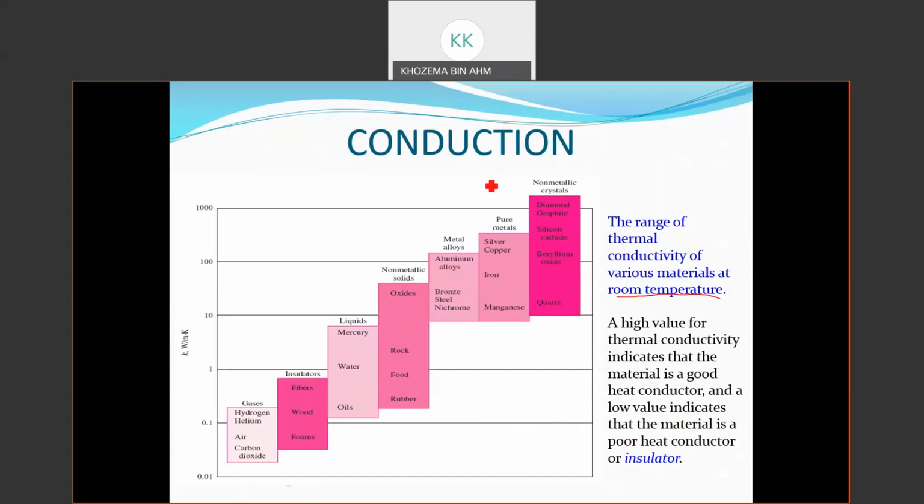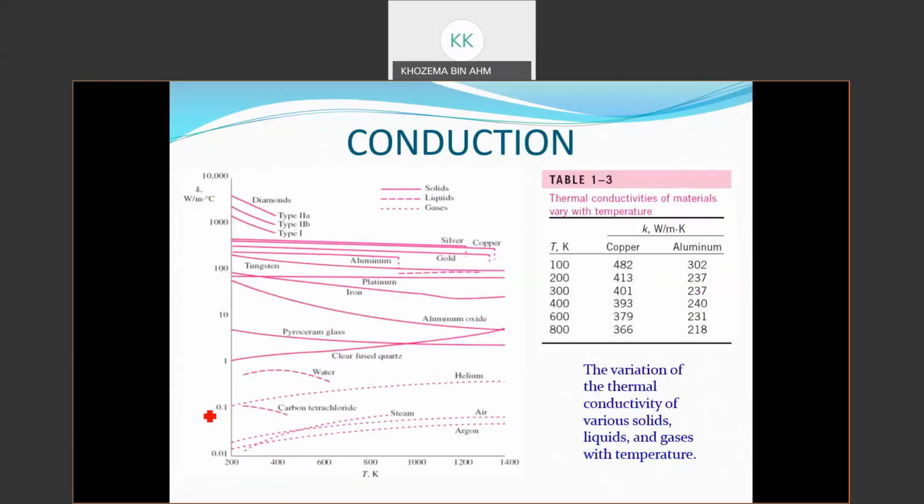You can see here, graphene and diamond, you can say they are very good heat conductors because they have a very high value of K. Whereas air, carbon dioxide, hydrogen, helium, all these, you can say are poor heat conductors or very good insulators because they have a very low value of K.